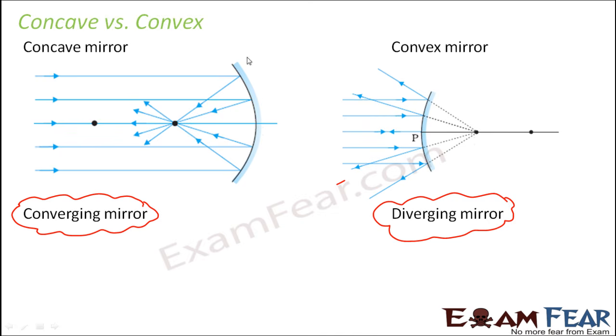So that is simply because of the shape of the mirror. In this case, you see, the mirror is curved inside, so the rays of light are getting reflected in this fashion. But in this case, the mirror is curved in this fashion, so the rays of light are getting reflected in a different way. So it's all because of the shape of the smooth surface of the mirror, and that is why the reflected rays are oriented in different directions. And that's why in one case, they tend to converge, and in the other case, they tend to diverge.